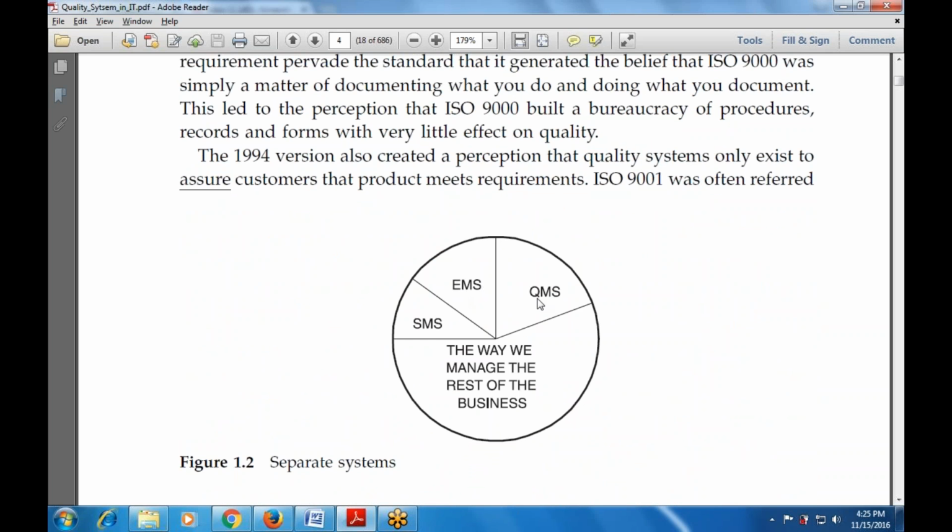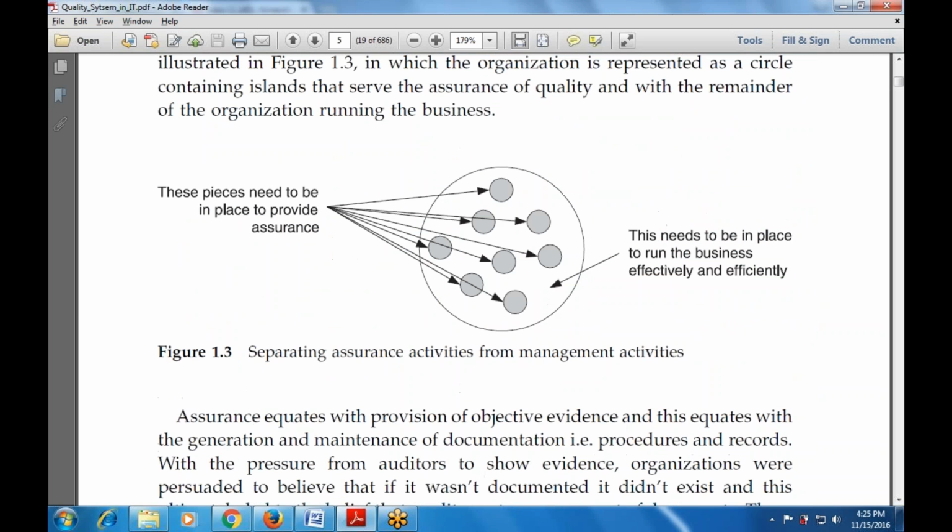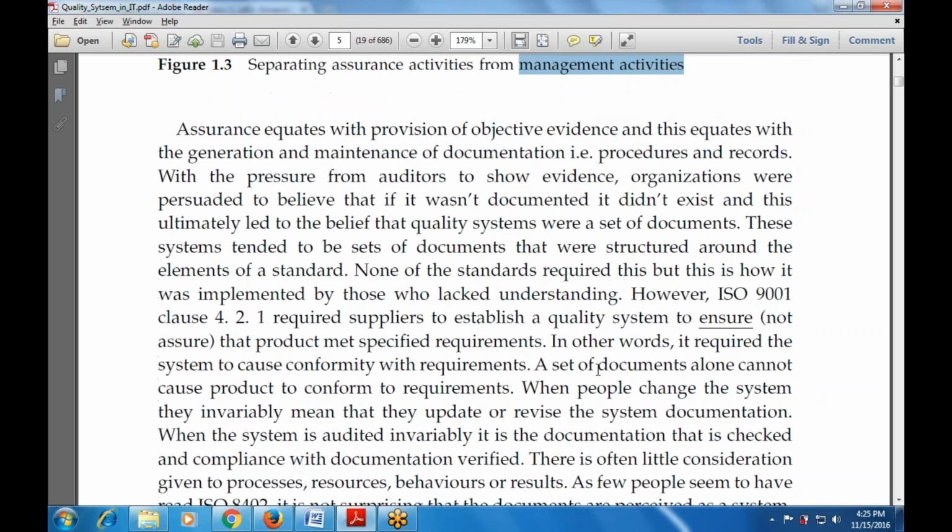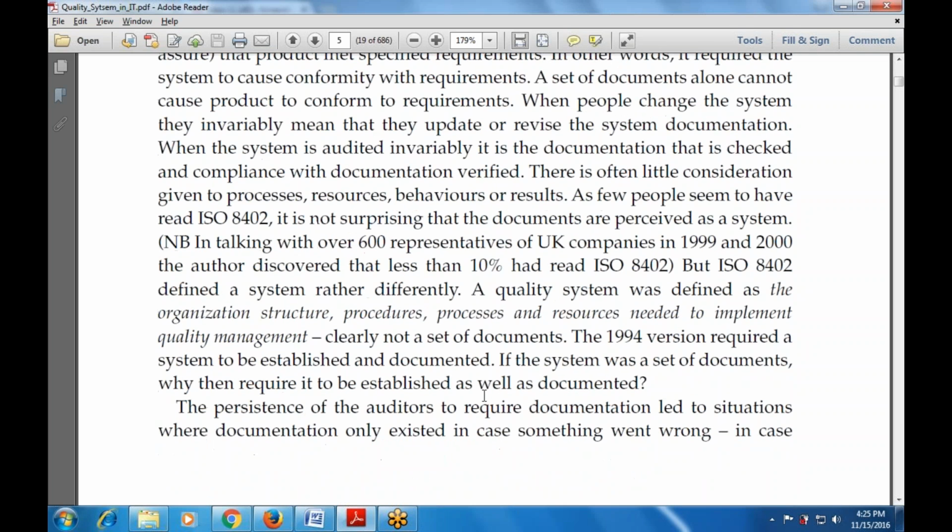So these are the three terms: EMS, QoS, and SMS. Now this is separating the assurance activity from the management activities. What are the various assurance activities? What are the various management activities that are used with the standard? And when we talk about the quality system, that can be defined as the organization structure, procedure, processes, and the resources needed to implement quality management.